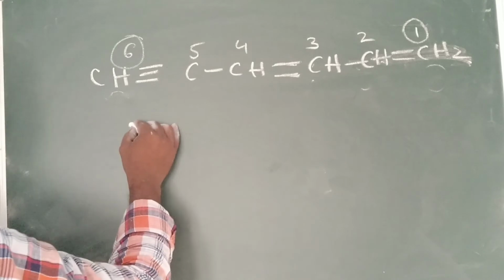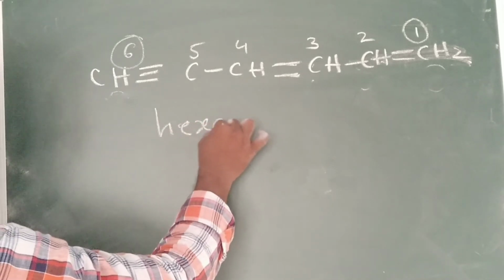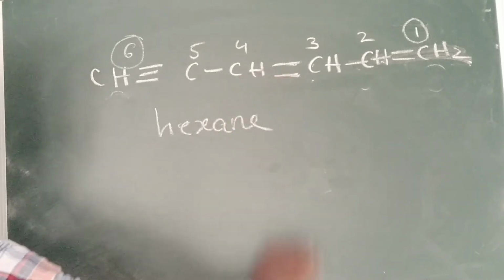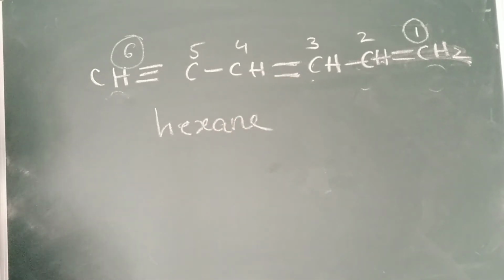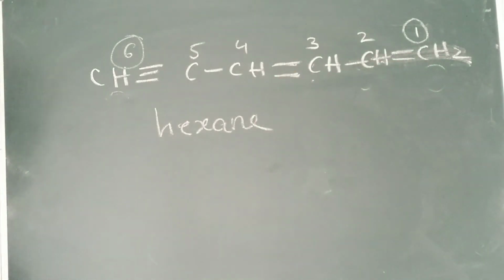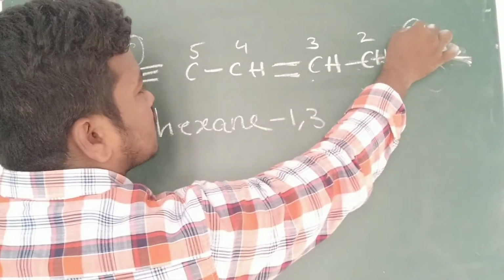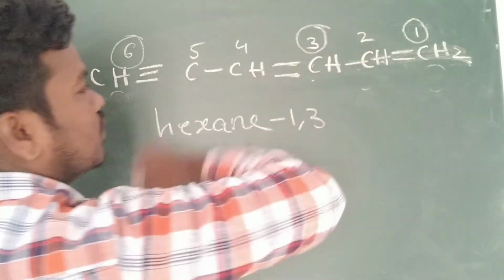So here now you can write, what is the root word? Hexane is the root word. Meth, eth, prop, but, pent, hexane. We are writing the root word. So hexane 1, 3. That means what? First position and third position.